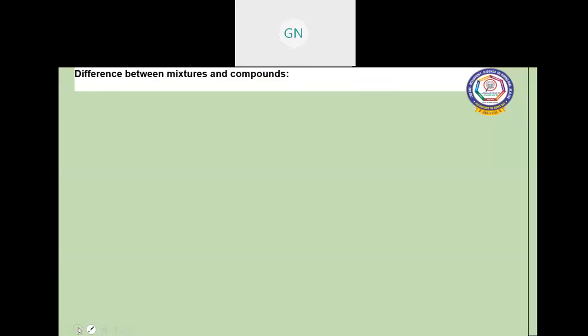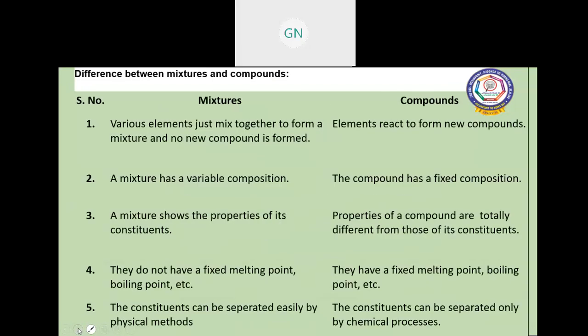Difference between mixture and compound. The various elements just mix together to form a mixture, and no new substance or compound is formed in a mixture. In a compound, elements react to form a new compound. For example, we saw sulfur powder plus iron filings forms iron sulfide, a new compound. But in a mixture, there is no new compound.